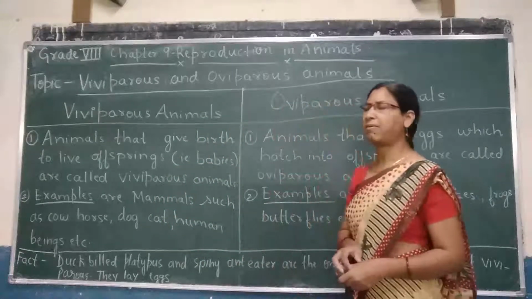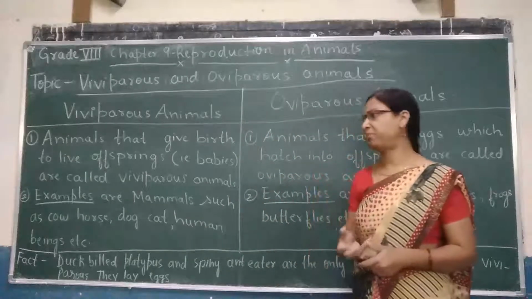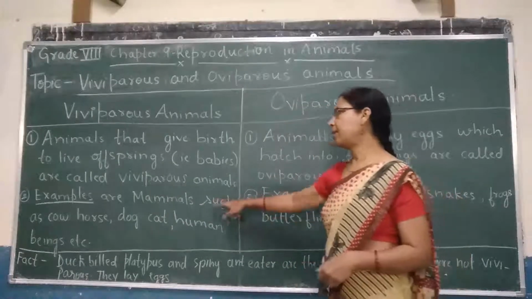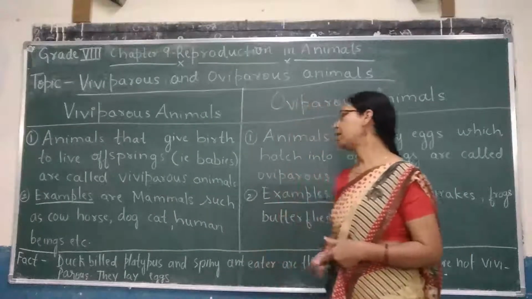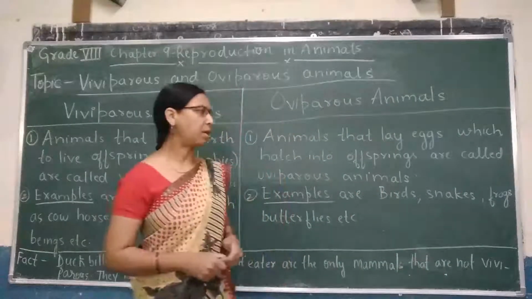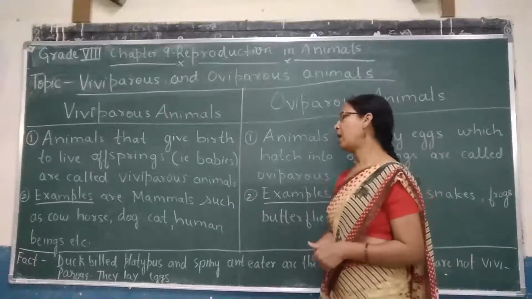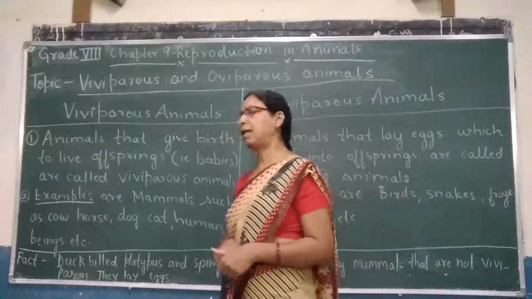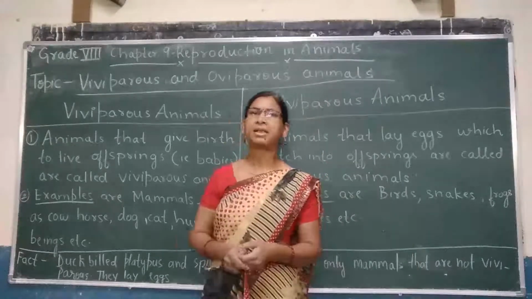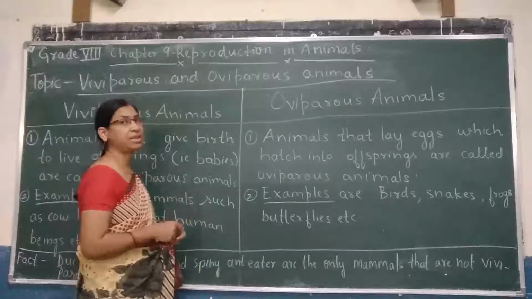Now let us see some of the examples of viviparous animals, that means the animals which give birth to young ones. Some of the examples are mammals such as cow, horse, dog, cat, human beings, etc. And now let us see some of the examples of oviparous animals, that means the animals which lay eggs.